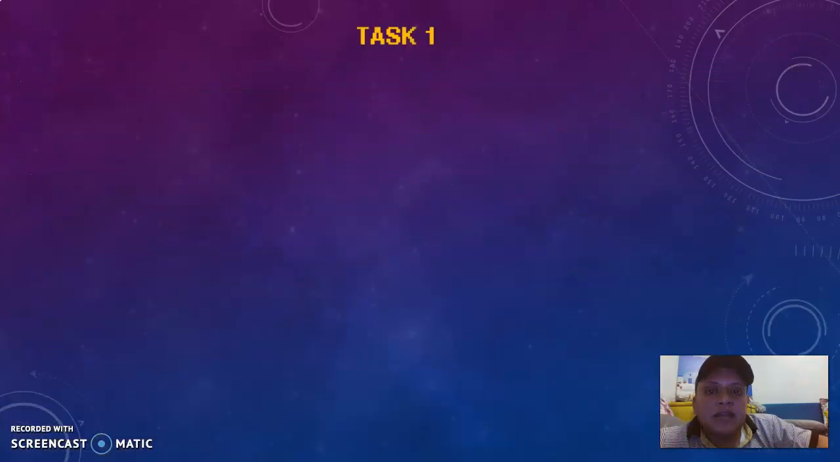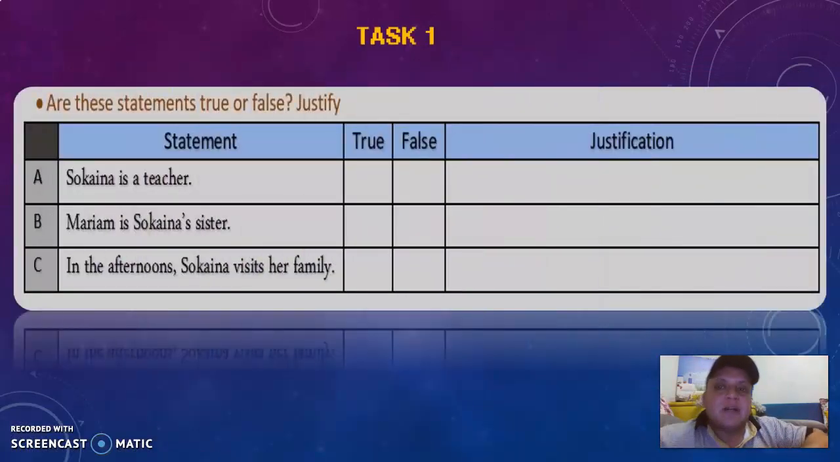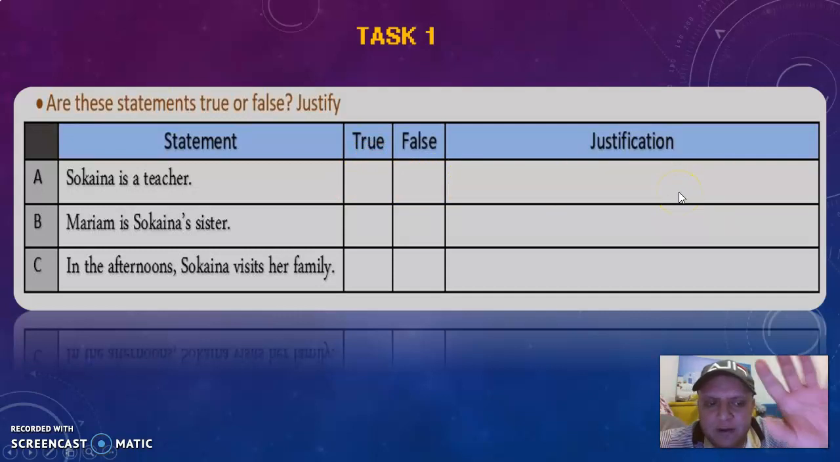Then you move to task number 1. Look at task number 1. Are these statements true or false? And justify why they are true or false. What makes you say true or false? Sukaina is a teacher. Is it true or false? If it's true, you put a sign here that it's true, or that it's false. And you give the justification from the text.